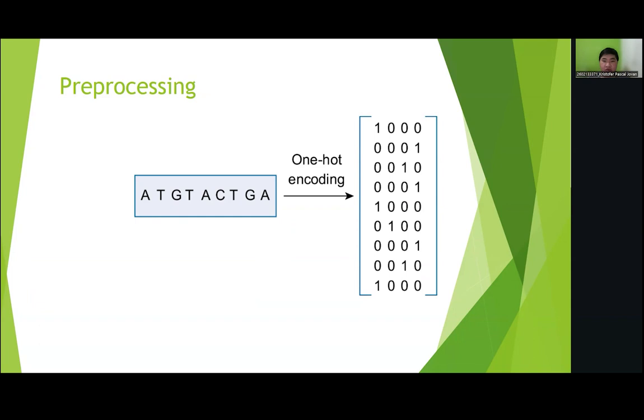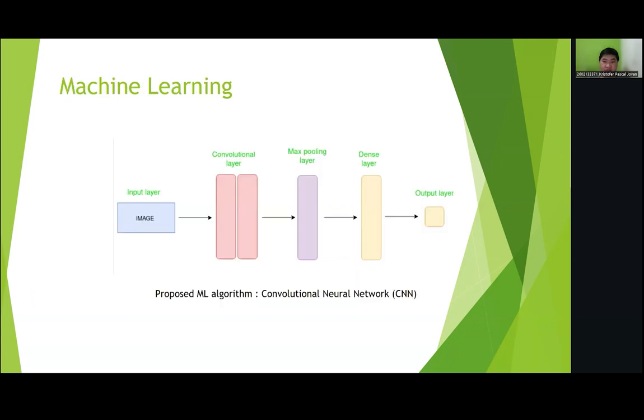The sequences are then encoded into a form that can be fed into the proposed machine learning algorithm. For this study, we use one-hot encoding to represent each letter of the sequence as a one-hot vector. The machine learning algorithm that our study uses is a convolutional neural network, or CNN. CNNs have been used in a variety of machine learning-based applications as they are fast and efficient in terms of representation of text and sequences. CNNs are composed of an input layer that accepts a tensor, an output layer, and one or more hidden layers, such as convolution layers, fully connected layers, or normalization layers.